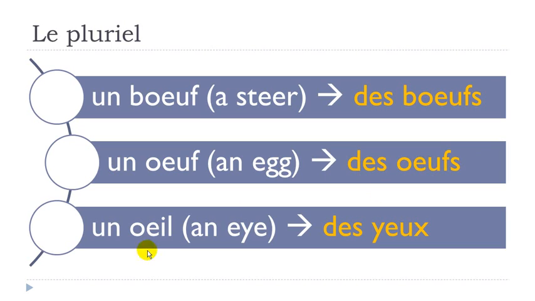And then the last one, this is probably the most strange one. Un œil, un œil. Des yeux, des yeux. Yeux. Don't pronounce the final X as usual. Yeux, des yeux. All right?